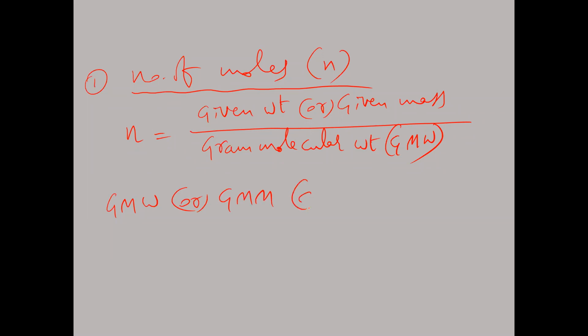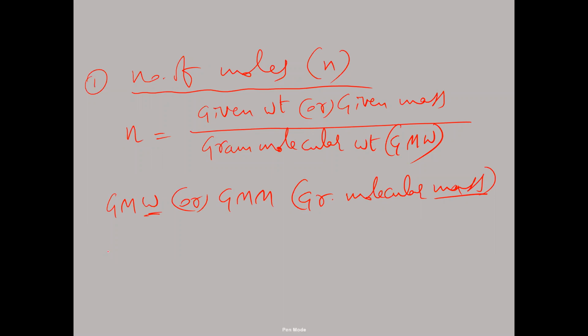Both are the same. So given weight by gram molecular weight, otherwise given mass by gram molecular mass, is called number of moles. So number of moles we can get.